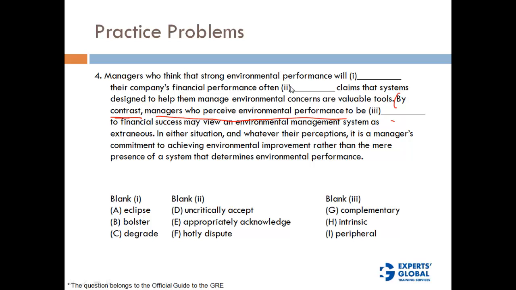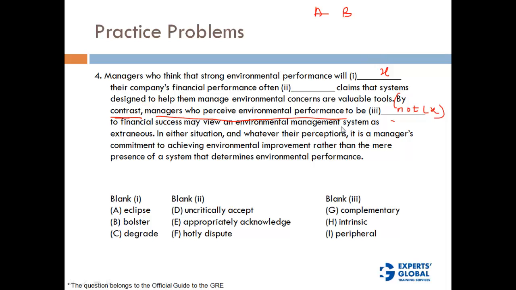So there are basically two types of managers, type A and type B. Type A think that the environmental performance will dash their company's financial performance. Let's say this is X. And there are other type of managers who perceive environmental performance to be dash to financial success. So that means this is not of X. So this is exactly opposite of the word that will go here.